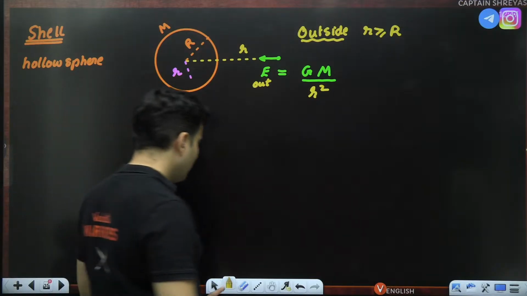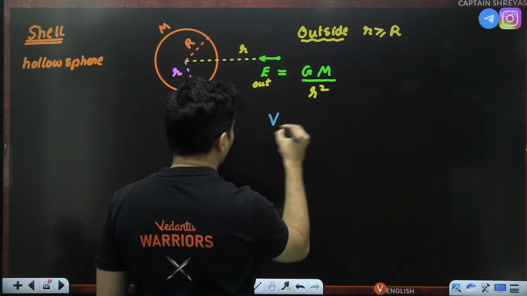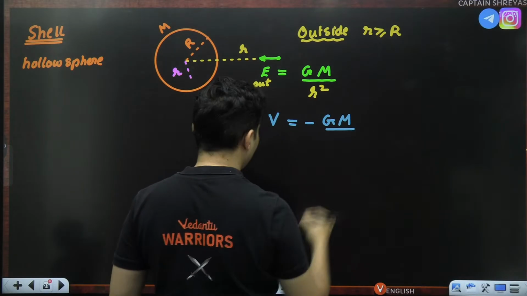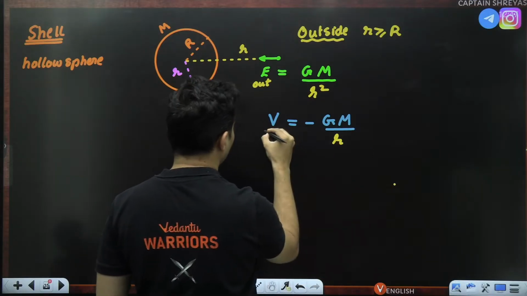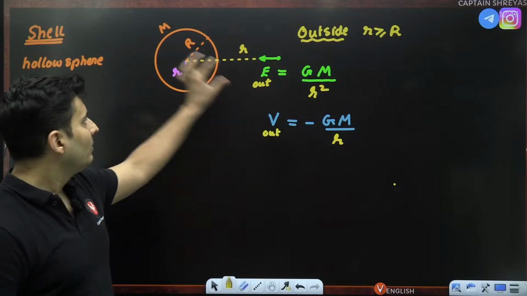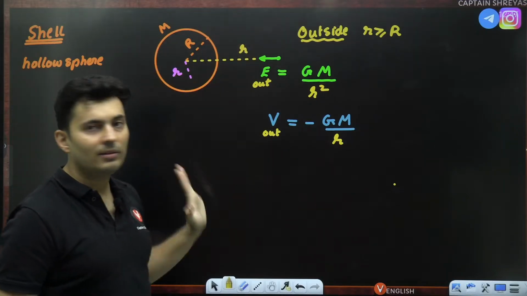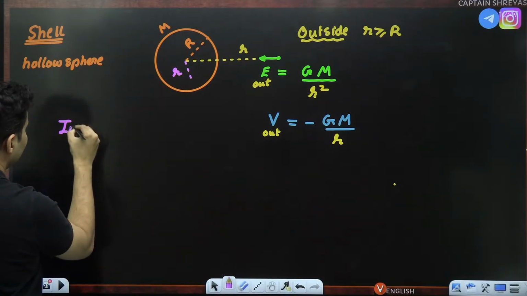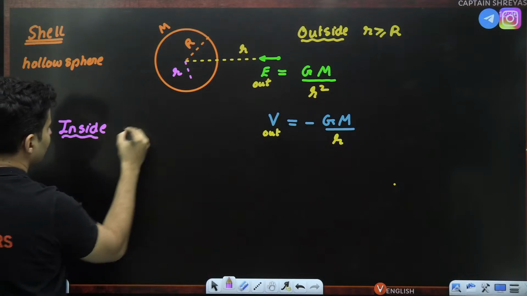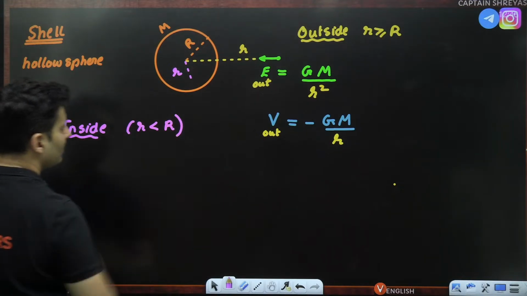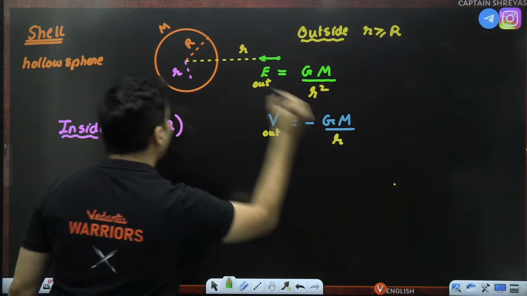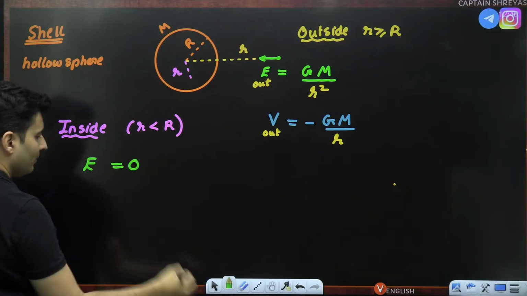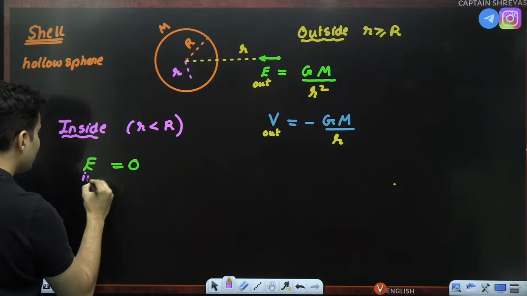Same thing even for gravitational potential, guys. Gravitational potential will be negative G and then M, whole thing divided by R. That's it. Again, when you are outside, it will behave like a point mass separated by distance of R. No crazy things. When you are inside, there is a small change. We have seen this. That is, r is less than the radius of the sphere. Then no matter where you are inside, the gravitational field is always going to be a big fat 0 inside.